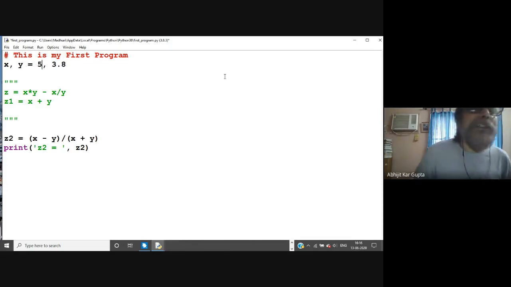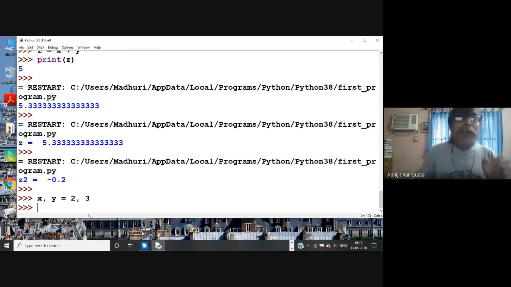In this case you don't have to do that because you have a function called input. You can take input. Suppose you write x equal to input. This is a function. You can give a string here. The string will be a prompt string. What is a prompt string? It means you can write something for yourself, like "Enter the value of x."